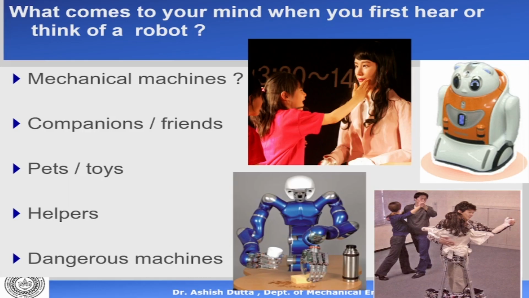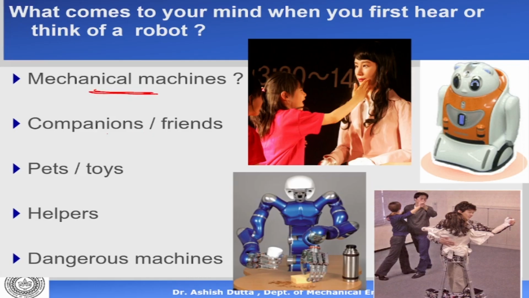Right from children to people in cities to villages, and also in different countries, everybody thinks of a robot having particular attributes. So if somebody were to ask you what a robot is, different people will give different answers. For example, some people think that they are mechanical machines. This is probably one of the most common. They are mechanical machines to do dirty jobs in industries.